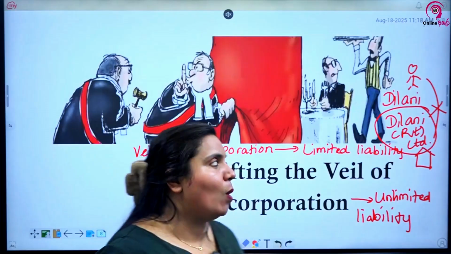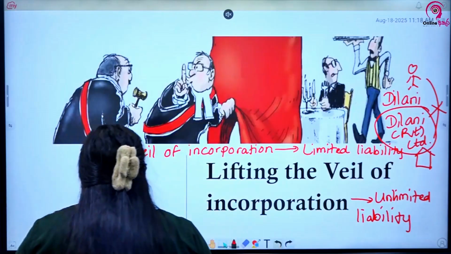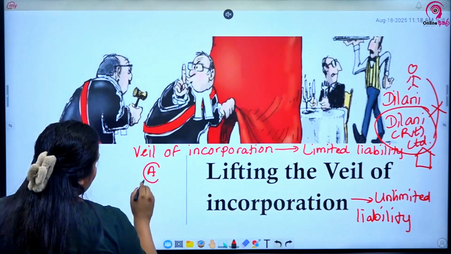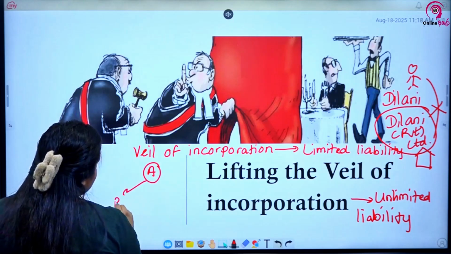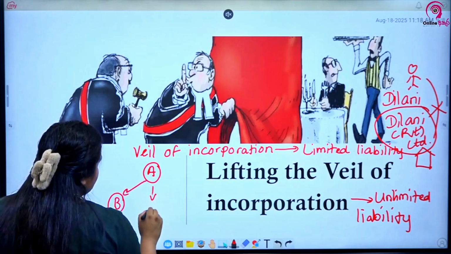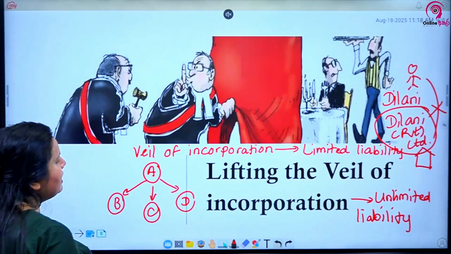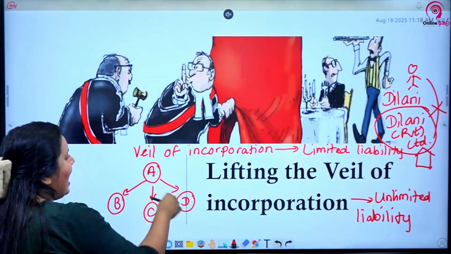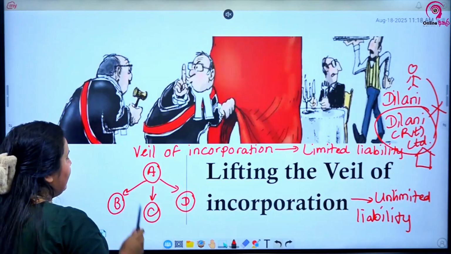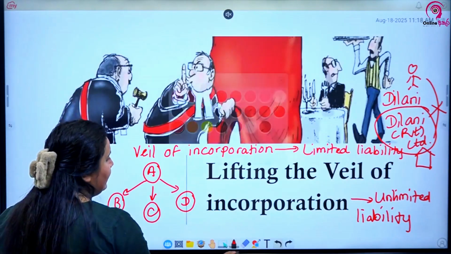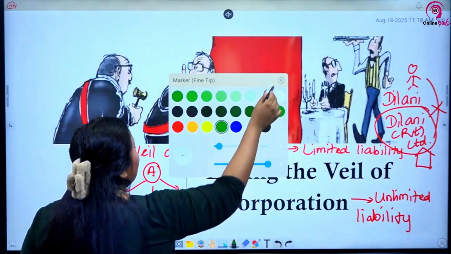Now that's a very, very important one. I'll try to explain it here. Let's say there's a mother company called A. Mother company A has 3 subsidiaries, B, C and D. Now if you take A is a separate legal personality, B is a separate legal personality, C is a separate legal personality, D is a separate legal personality.